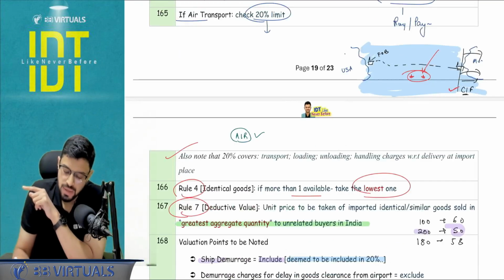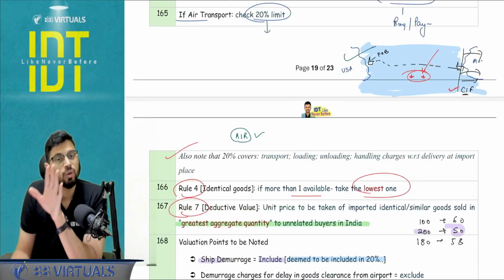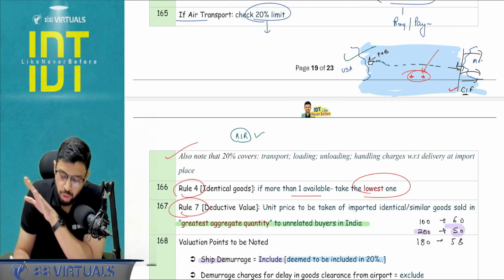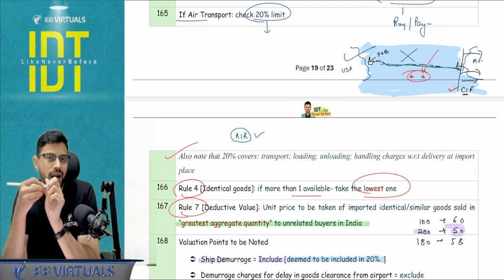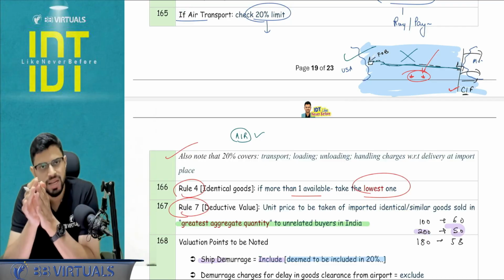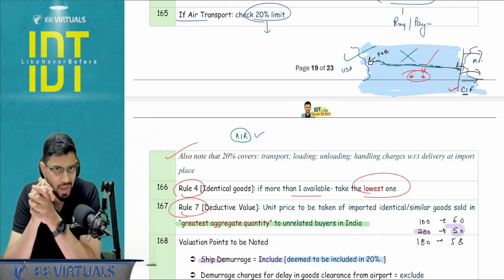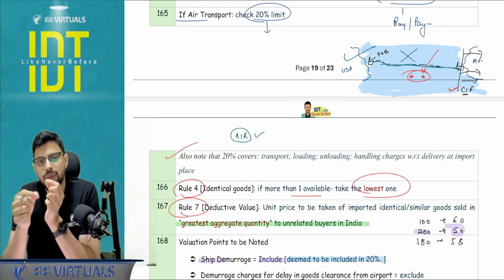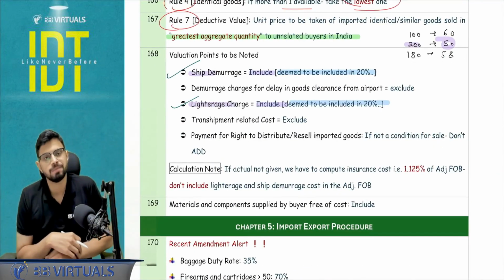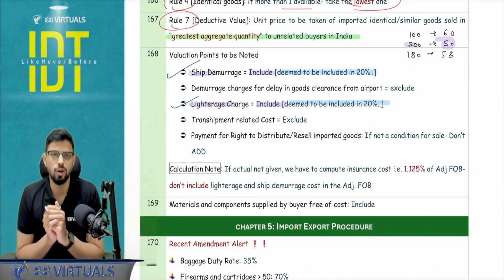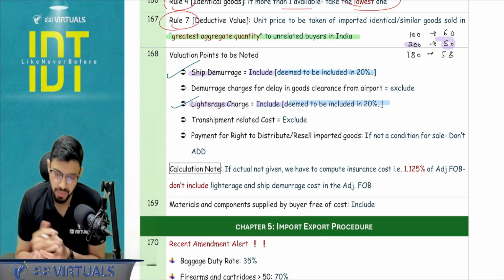But for example, in case of vessel, 20% will be applied only when the port to port expense, this particular freight, is not given. Then in that case, I will have to apply the 20% limit. If actual freight is given, I don't need to compare anything else. So if somewhere I'm picking 20%, that 20% is deemed to include ship demurrage and light rate charge. That is the line given in your ICA material also. So in that case, actuals have to be ignored, right?